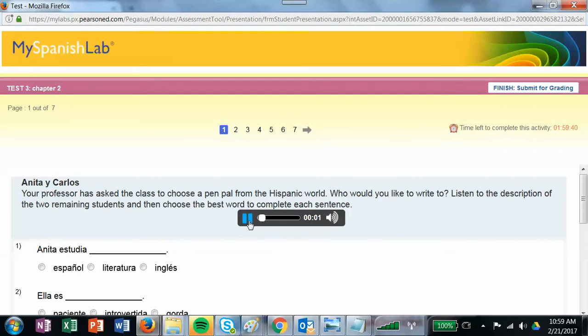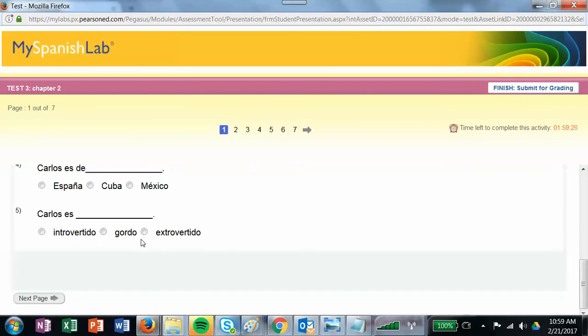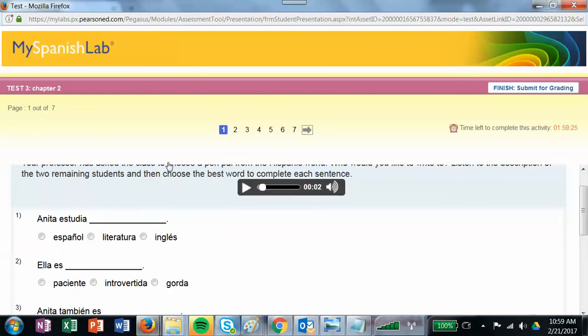Anita Sanchez Sáenz es... And they're going to describe Anita and another student, Carlos, and then based on what you hear, you will pick. Anita estudia, would that be español, literatura, inglés? And you'll pick whichever it is that best completes the sentence. Then you'll go on to the next page.